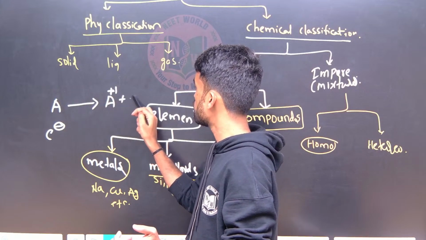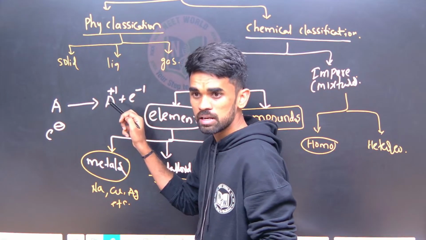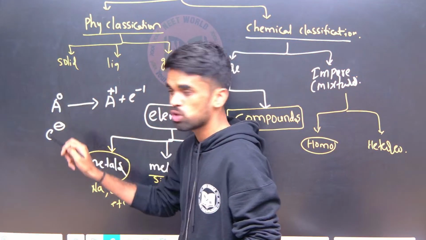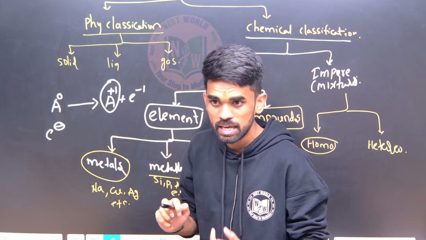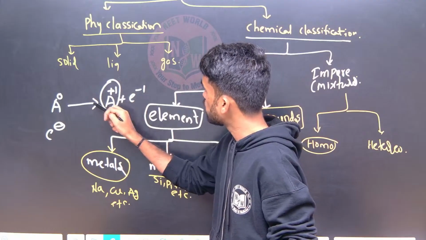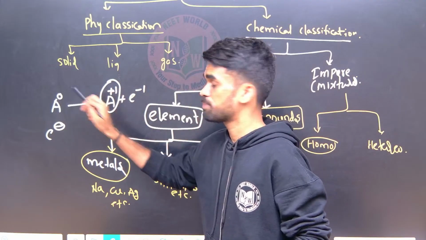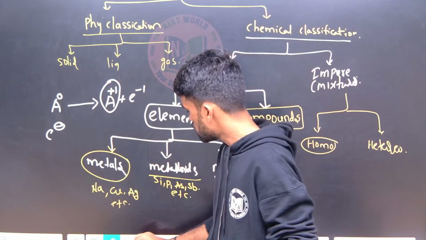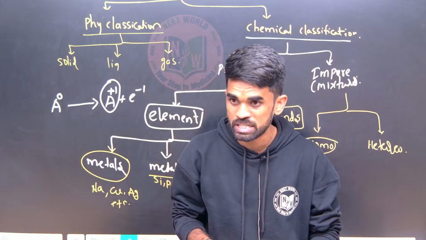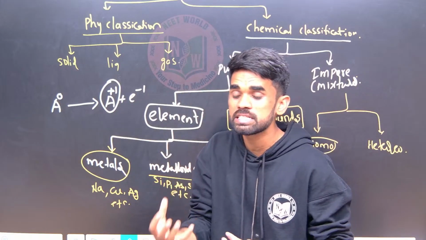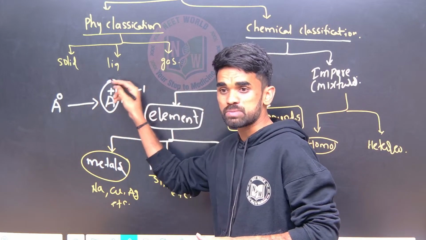So it is losing one electron now like this. Okay, so -1 + 1 overall 0. So the atom has 0 charge, but the respective cation has a positive charge. Okay, so now by losing one electron it is becoming the cation of that respective atom. Now metals have electropositive nature. It means metals have a tendency to lose electrons. By losing electrons they will become the respective cation.